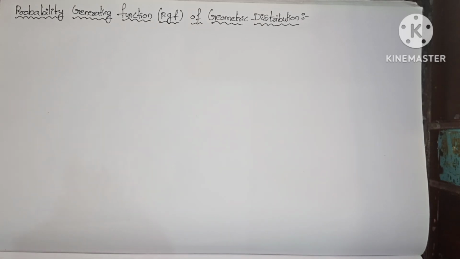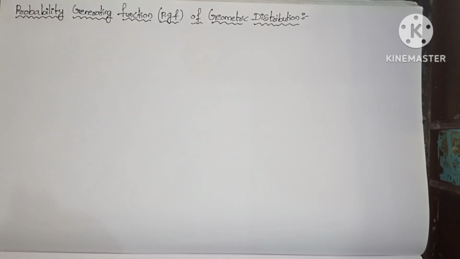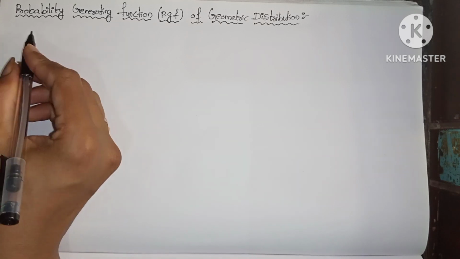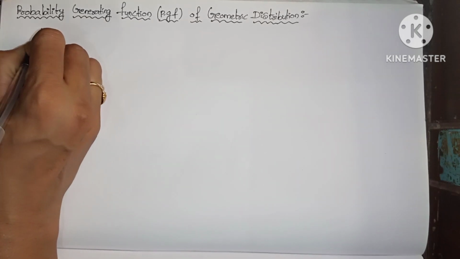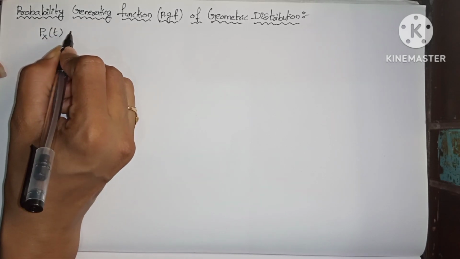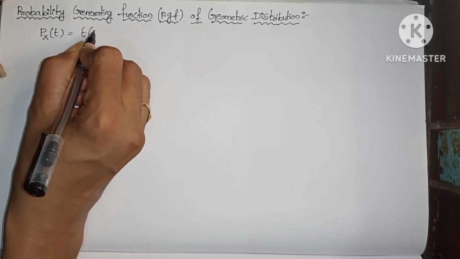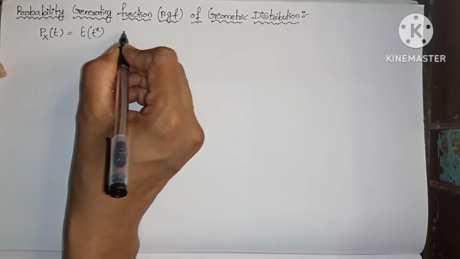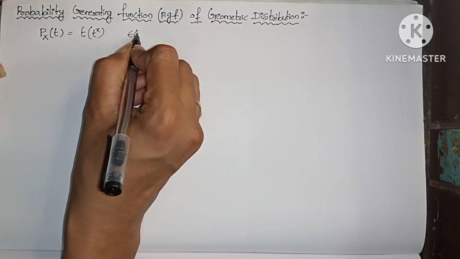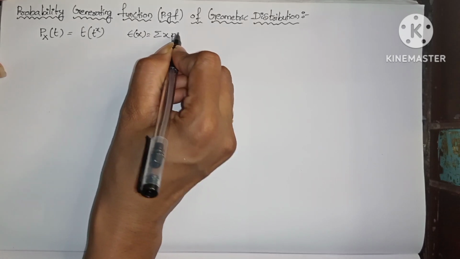So today I am going to tell you about the probability generating function, also called PGF in short, of the geometric distribution. Okay, so we all know that the probability generating function is denoted with Px of t. In terms of expectations, we can write this as expectation of t power x. This is nothing but expectation of x, whose formula is summation x into p of x.